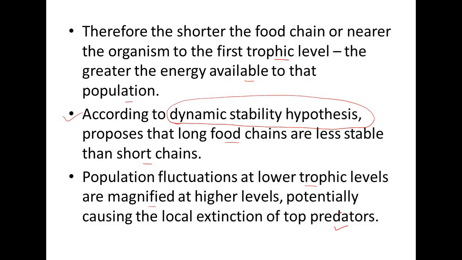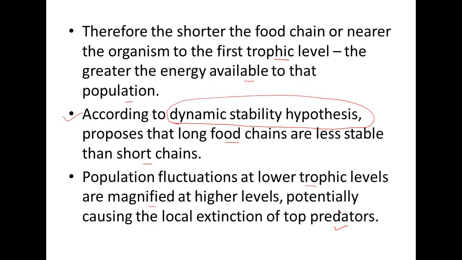That means after producer level, primary consumer, secondary consumer, the populations are more in number and the number is more fluctuating. If the number is fluctuating, like sometimes it is decreasing, sometimes it is increasing, it will ultimately affect the top consumer level or the very immediate consumer depending on this trophic level, and ultimately this leads to extinction of top predators according to the dynamic stability hypothesis.